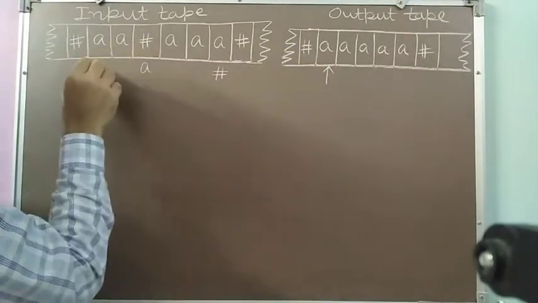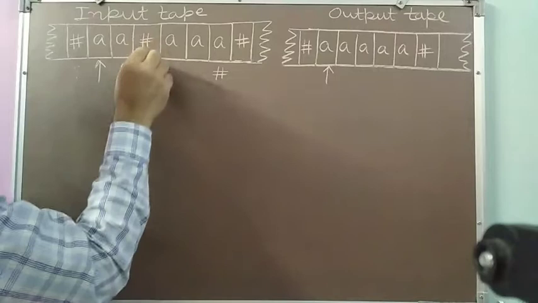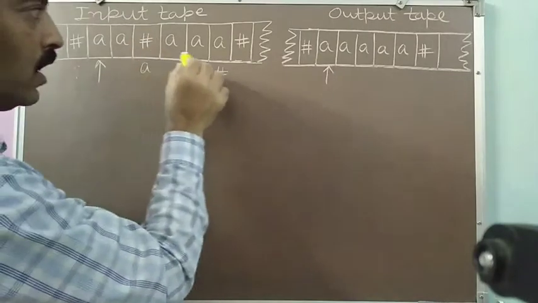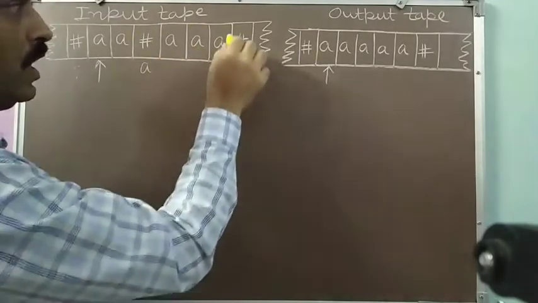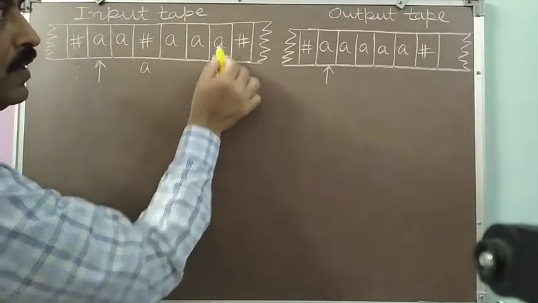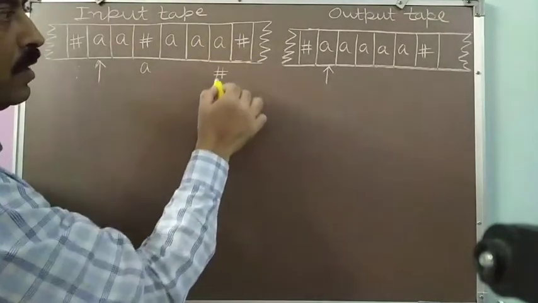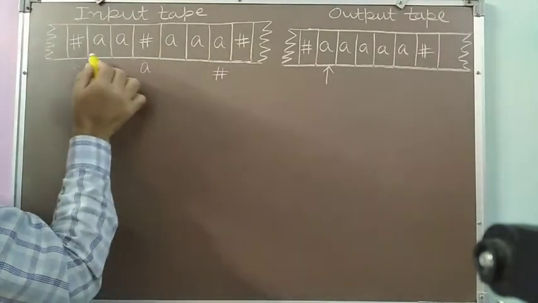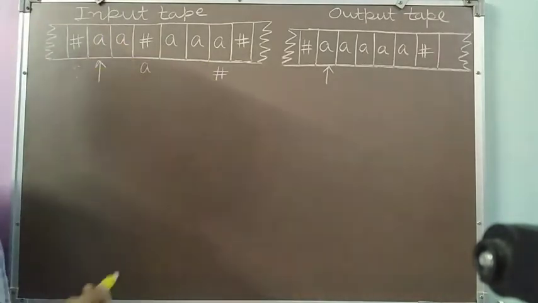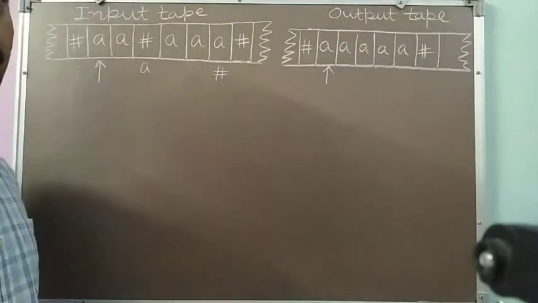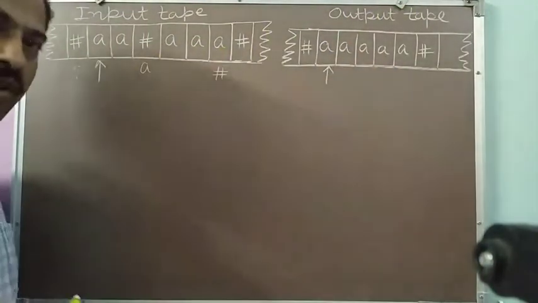I will skip all the A's, and whenever I find the blank, I will convert this blank to A. Then again I will skip all the A's, and whenever I find a blank, I will come back one position left, and the last A I will convert to a blank. Then I will move back to the first A. So this should be my strategy to convert my input configuration to the output configuration. I hope you have understood the strategy.